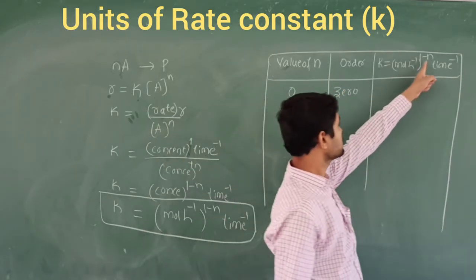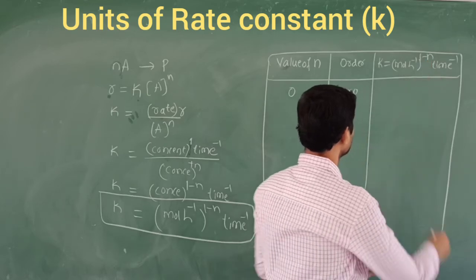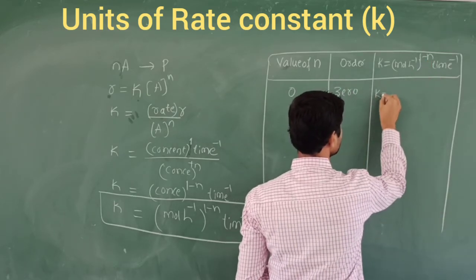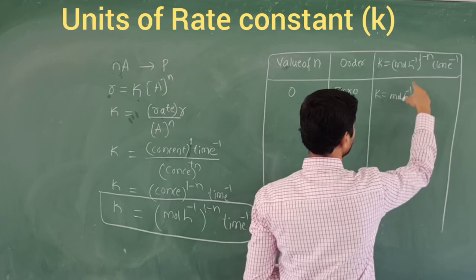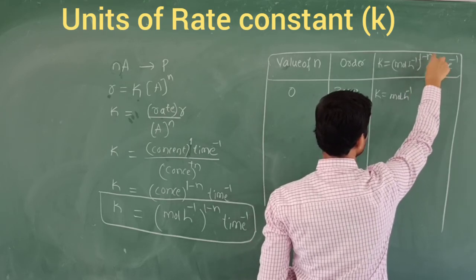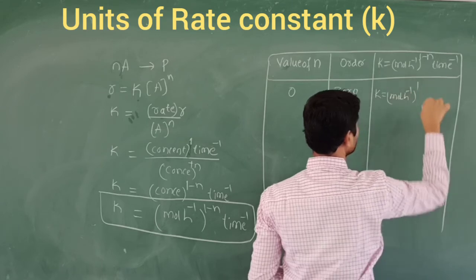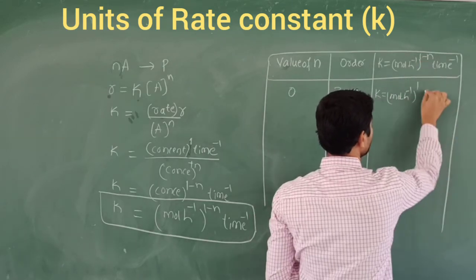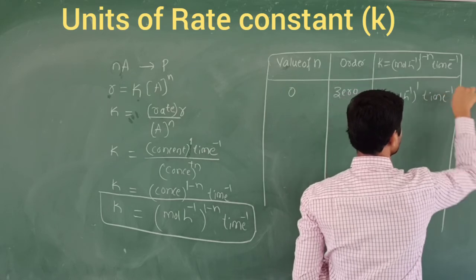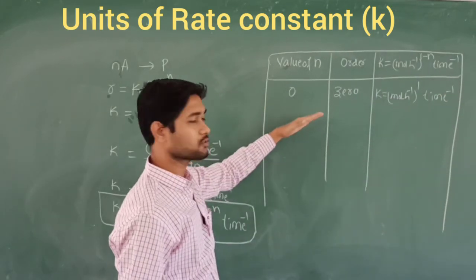When you put n is equal to 0, the rate constant becomes k equal to mole per liter power 1 minus n, and 1 minus 0 is 1, so power 1 only, and time power minus 1 stays as it is. This is for the zero order reaction.